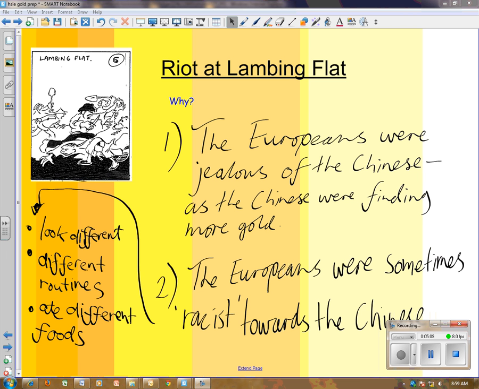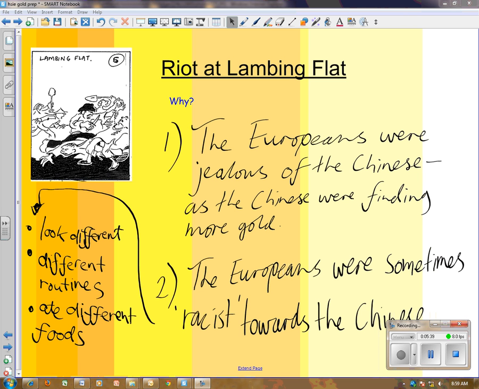The Europeans didn't seem to have a problem with other white people finding gold and doing well on the gold fields, but they had a particular problem with people who looked different to them, like the Chinese succeeding on the gold field. And of course, the Chinese did look different. They've got different sorts of skin, their faces look different, they had different routines, they ate different foods, they wore different clothes, and all of this contributed to a sense of real difference between the Chinese and the Europeans.